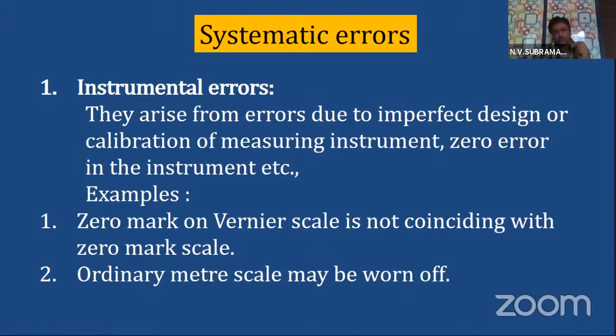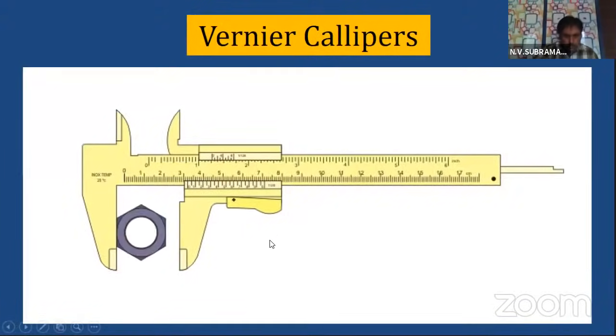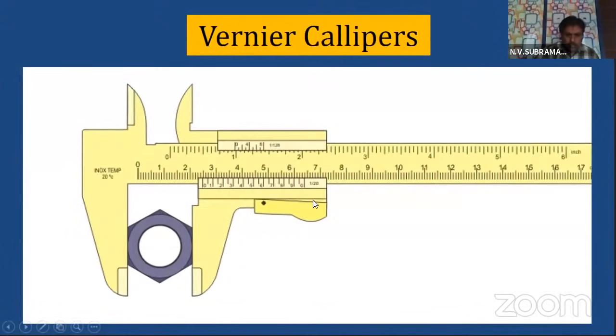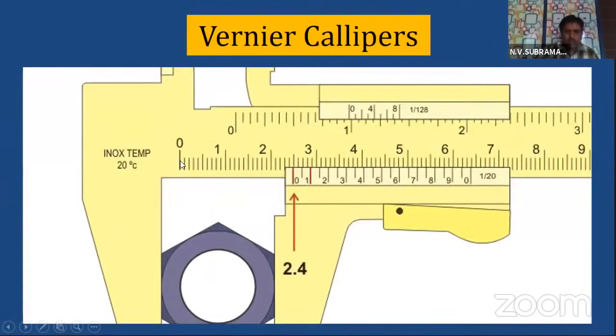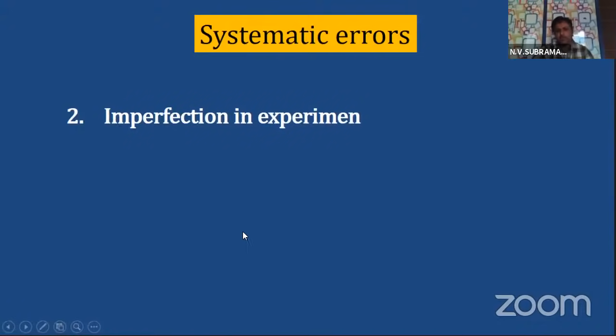Here you see, the zero on the vernier and the zero on the main scale must coincide when they are touching. But if they don't coincide, there will be some error. That is the meaning of this. Next, imperfection in experimental techniques or procedures.